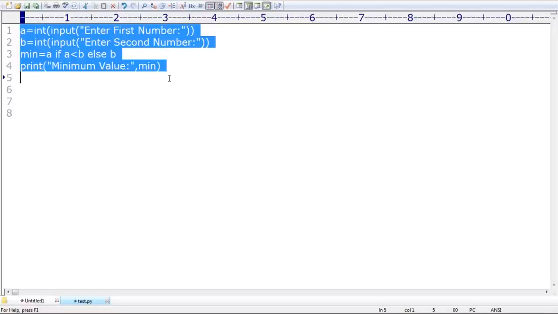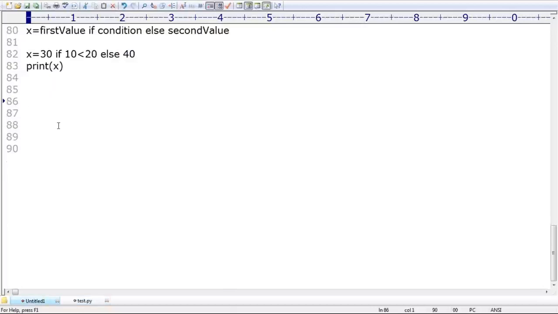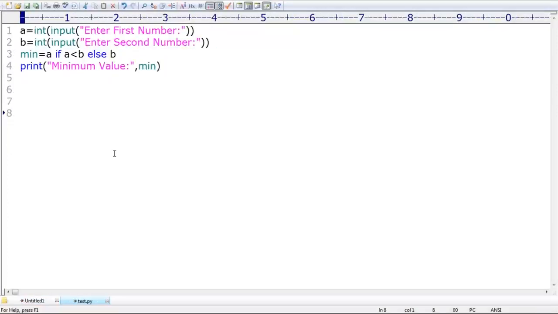Don't think too much. First observe a bit carefully. Min is a function name, that's why the color is changing. Have you observed? Of course it is there, but I'm using min as a variable in my program. Remember that. Even you can use x also, no problem at all, acceptable.